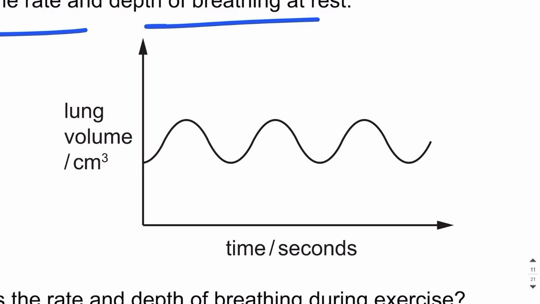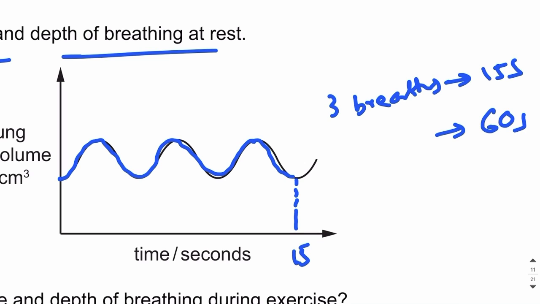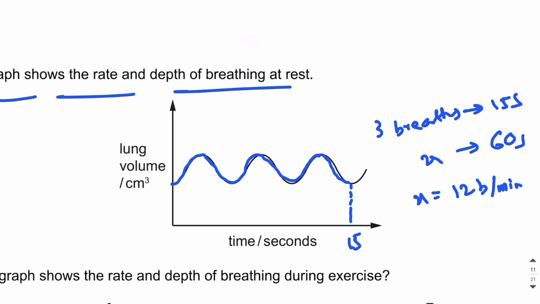For example, if there are 3 waves in a period of maybe 15 seconds, one wave means one breath. So if there are 3 breaths in 15 seconds, how many breaths will there be in 60 seconds? That will be 12 breaths. So the breathing rate will be 12 breaths per minute. This is how we find the breathing rate from this graph.